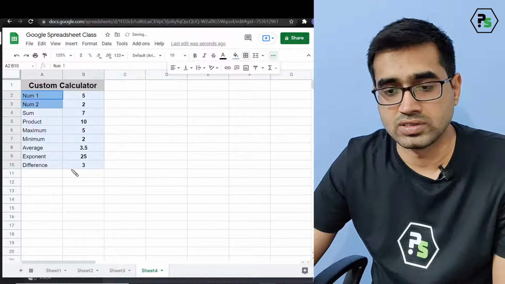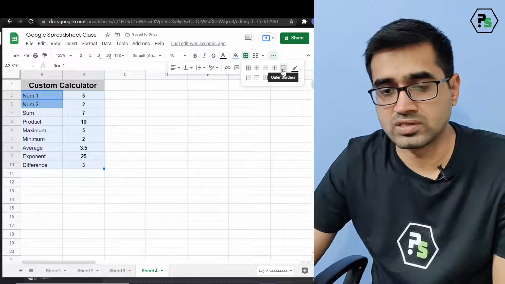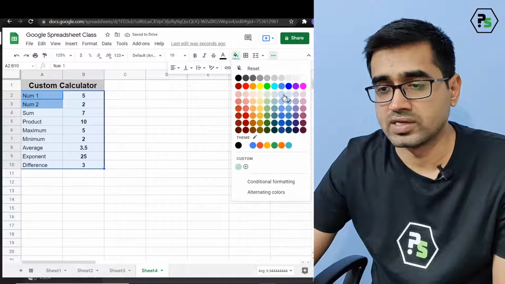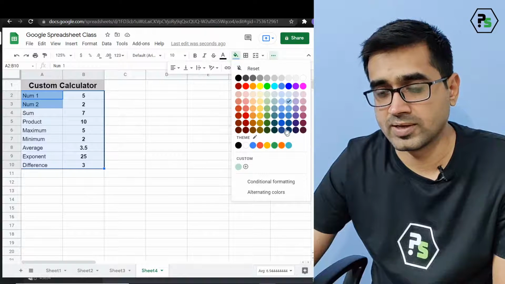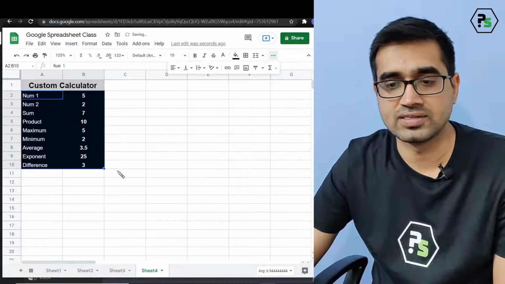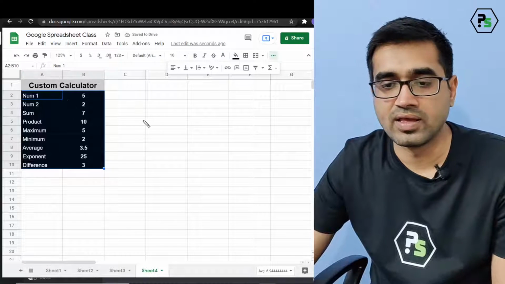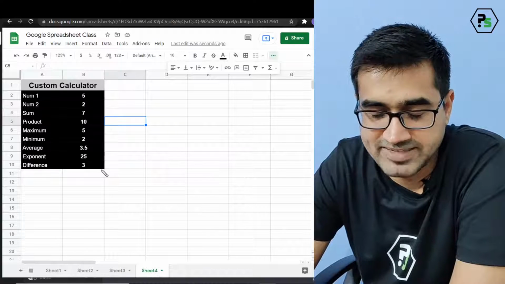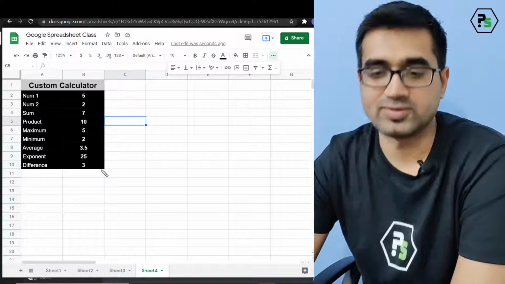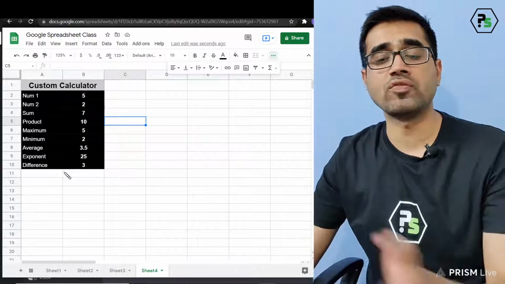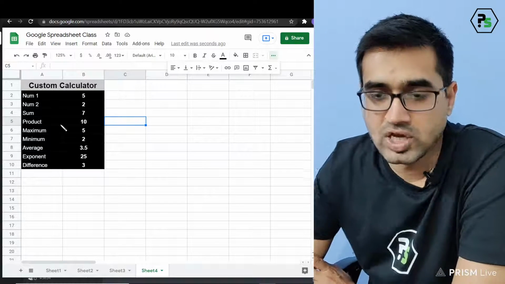Okay, let's do one thing. Let's make this thing a little bit like that, and let us fill the background as, say, black and the text as white. Looks different, and that's a black and white calculator. I don't know what colors, so this is my black and white calculator, a custom calculator. You can add more functions if you wish to, but this is how we make a calculator.